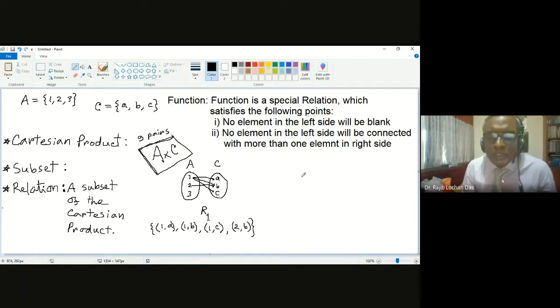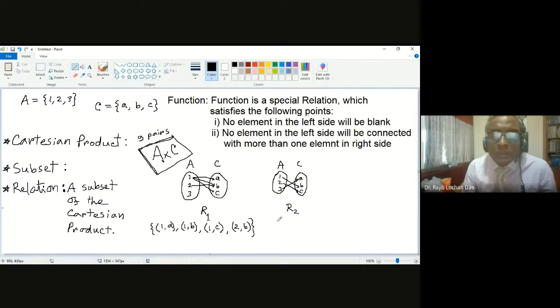Let me take another example so that you can understand. Say another example, R2, again the left side set is A, the right side set is C, again 1, 2, 3, and again A, B, C. Now 1 is going to B, 2 is going to C, and 3 is going to A. So this is another relation, called R2 relation.